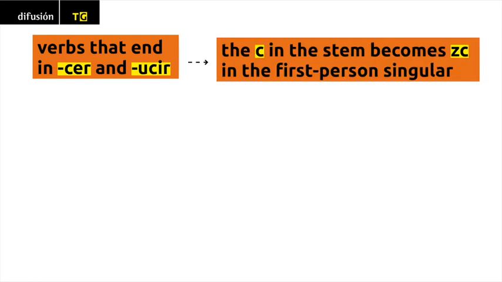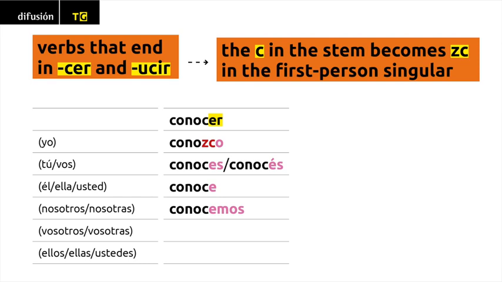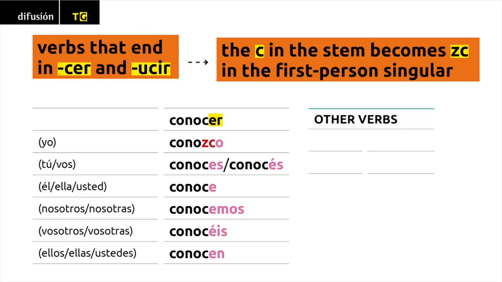Valer, valgo. Traer, traigo. Caer, caigo. With verbs that end in cer and cir, the C in the stem becomes ZC in the first person singular. Conocer, yo conozco, tú conoces, vos conocés, él, ella, usted conoce, nosotros, nosotras conocemos, vosotros, vosotras conocéis, ellos, ellas, ustedes conocen. Other verbs. Nacer, nazco. Parecer, parezco.